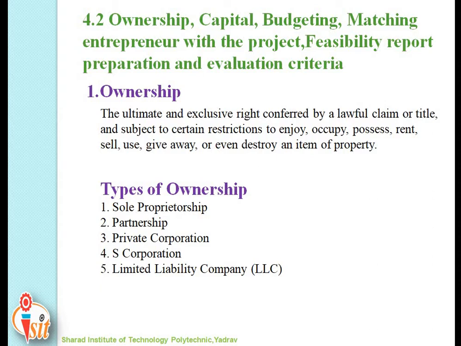In short, you can say a partnership is a business that is owned and operated by two or more people, and it is the least used form of business organization in the United States. As I told you, there are two types, general and limited. General means all partners have unlimited liability, while in the limited partnership, at least one partner has liability limited only to his or her investment, while at least one other partner has full liability.